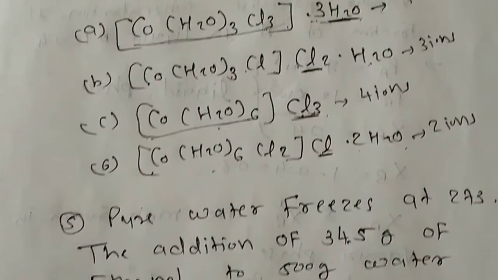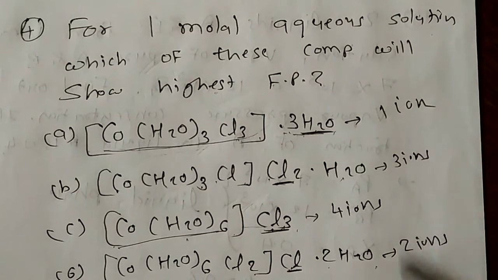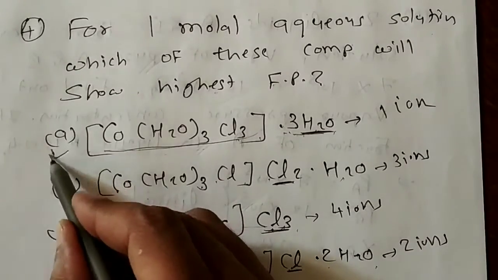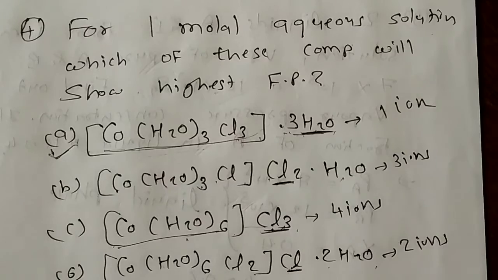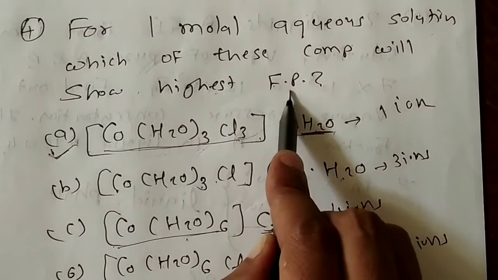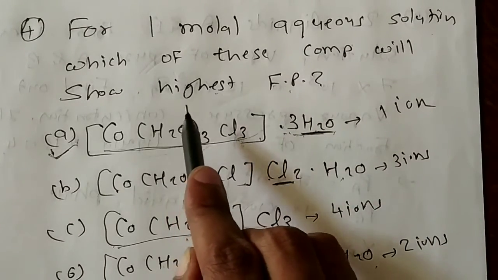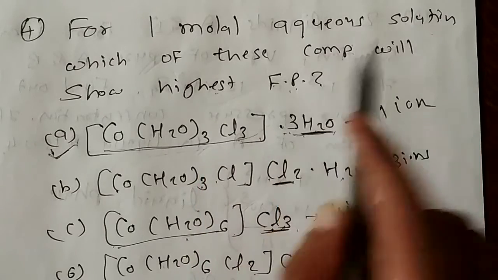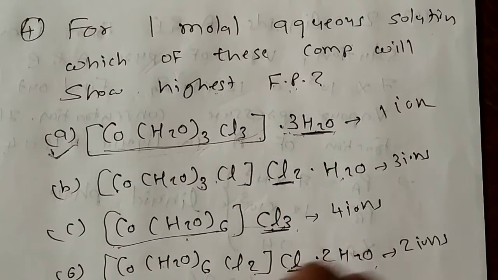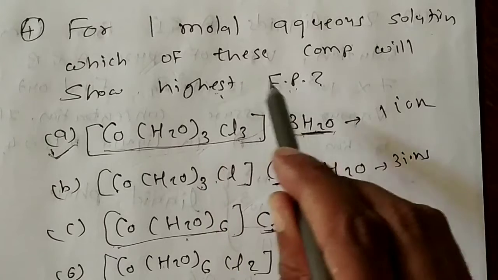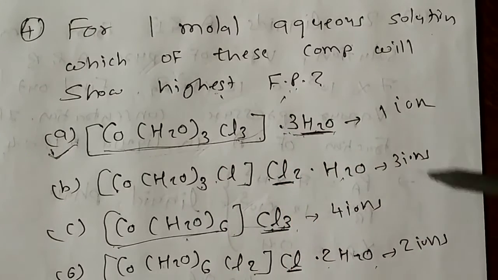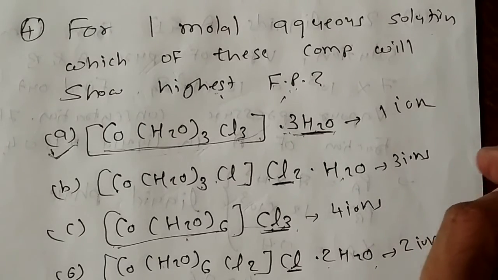Now which one is having the least number of ions? Option A. So that is your answer. If the question is of highest freezing point, you have to find the low number of ions. If lowest freezing point is asked, you have to find the maximum number of ions. Okay, so keep this concept in your mind.